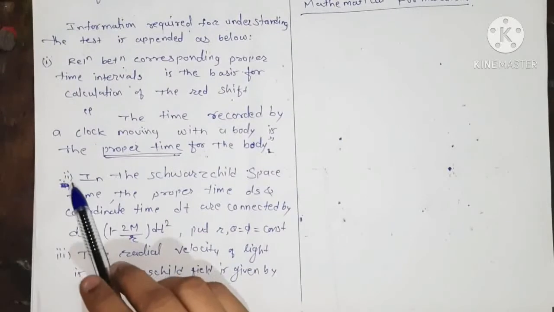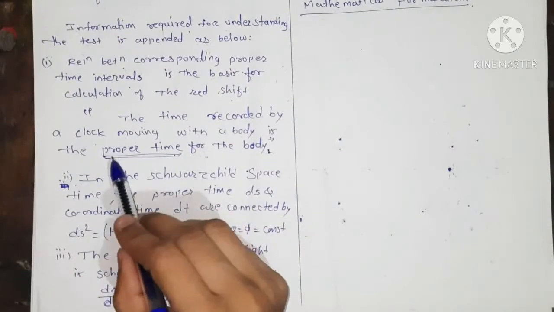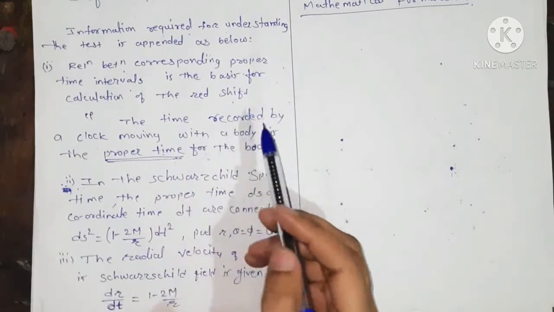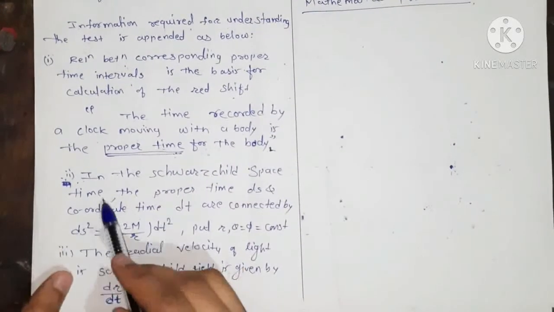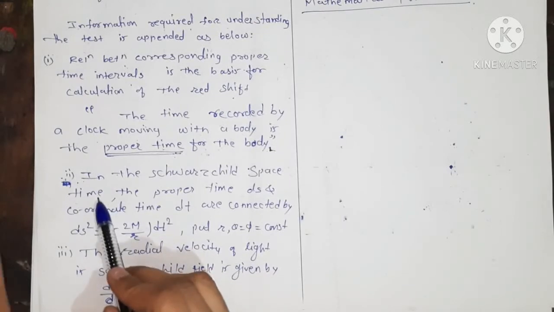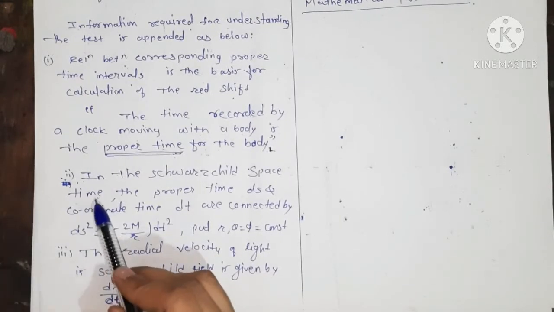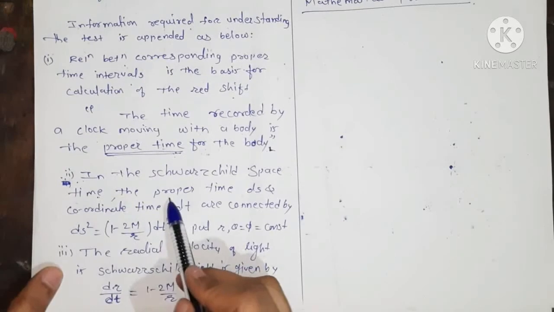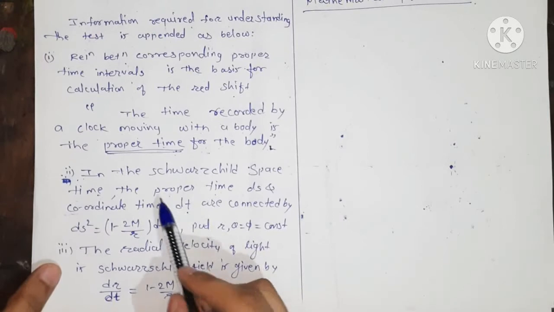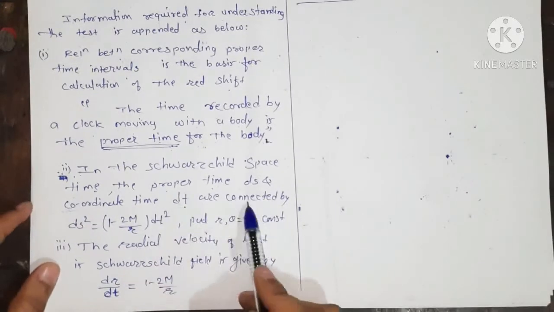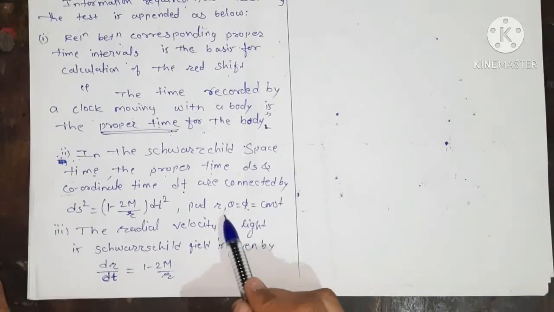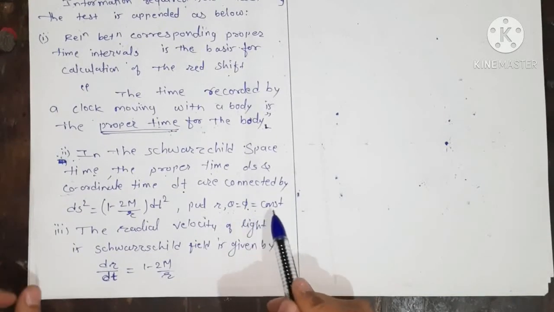The second thing we require is that here we take the proper time as ds, and we also require the Schwarzschild space-time. The Schwarzschild space-time is nothing but the gravitational field of the sun, and we require that to calculate the relation between proper time and the coordinate time dt. This is calculated by substituting r, theta and phi, that is the radial coordinate, r, theta and phi equal to constant.